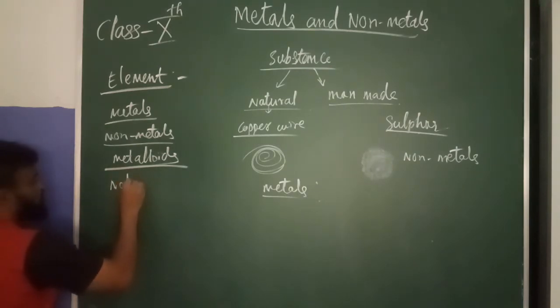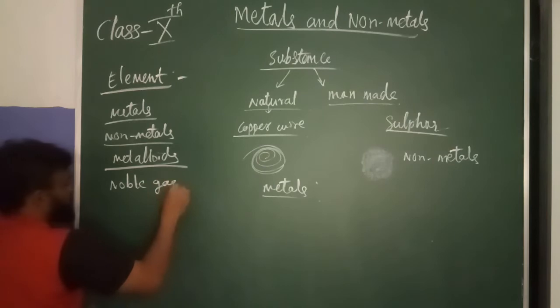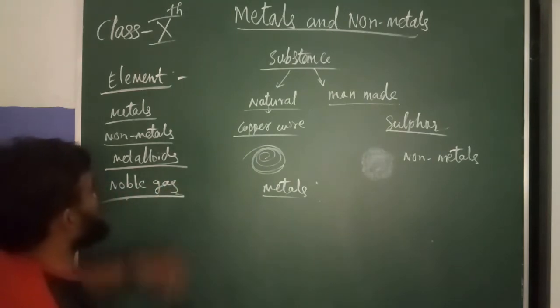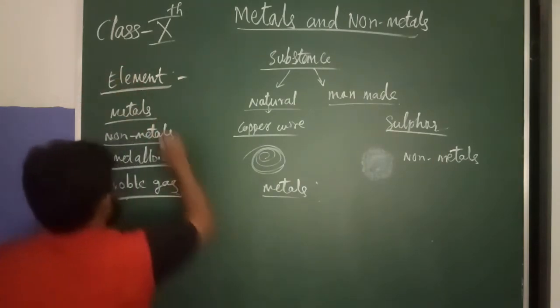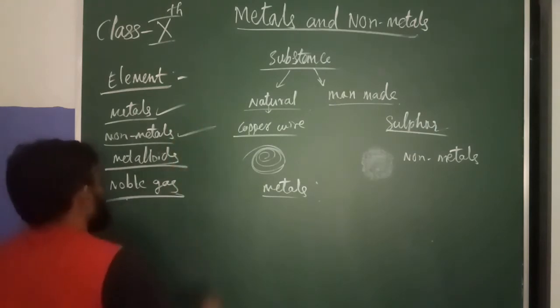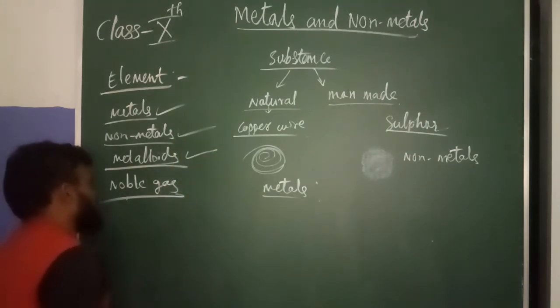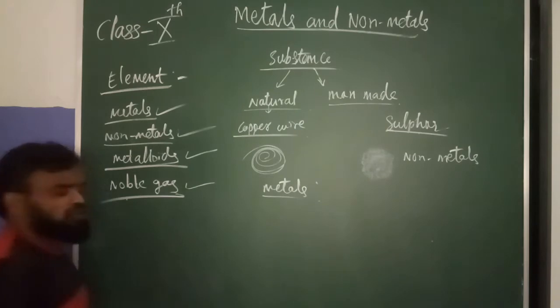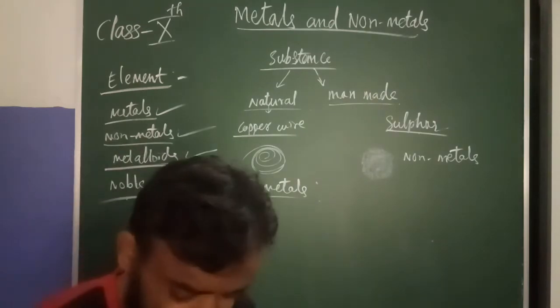What is a noble gas? These four things we get from the elements.